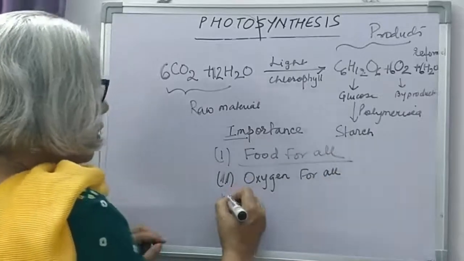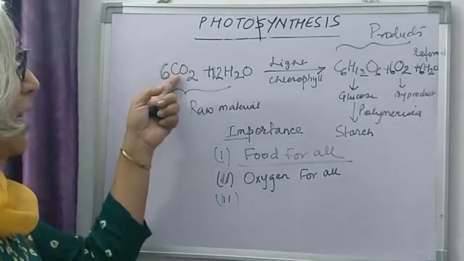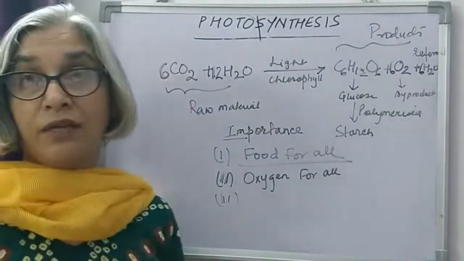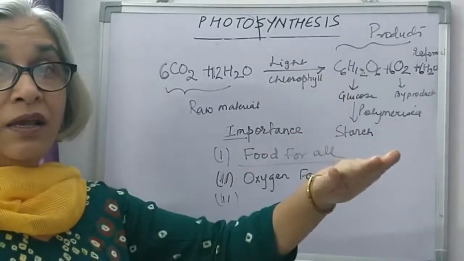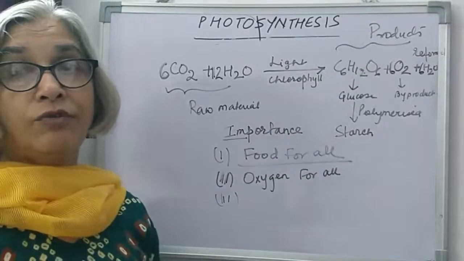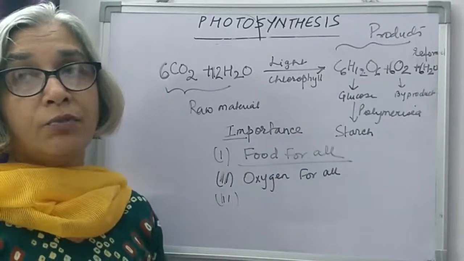The third importance of photosynthesis is it consumes carbon dioxide to form food. So it is maintaining a constant state of carbon dioxide in the atmosphere.